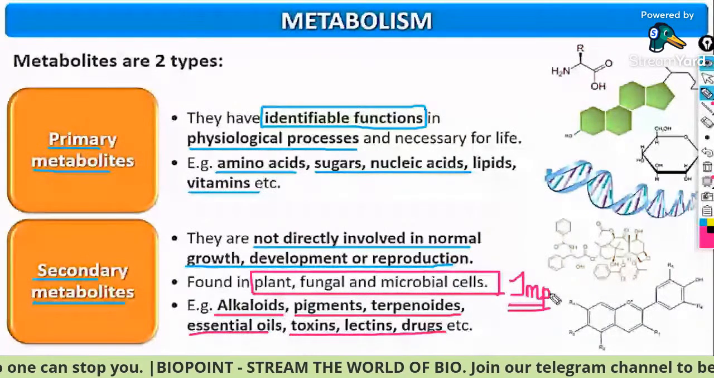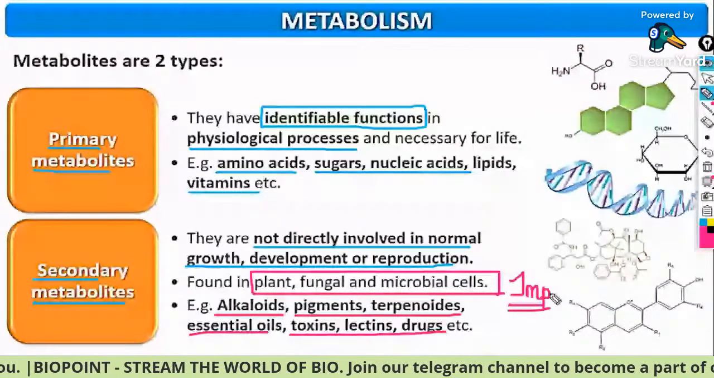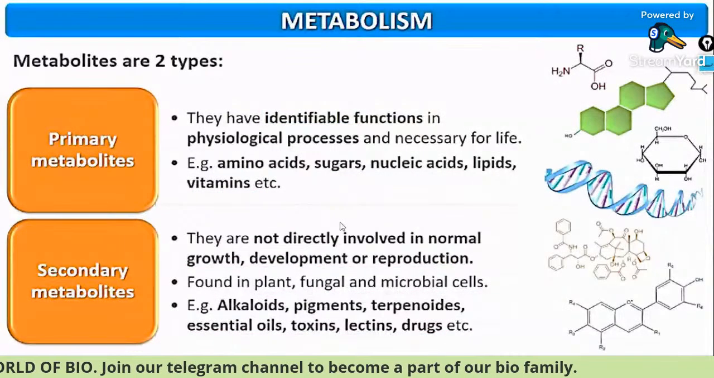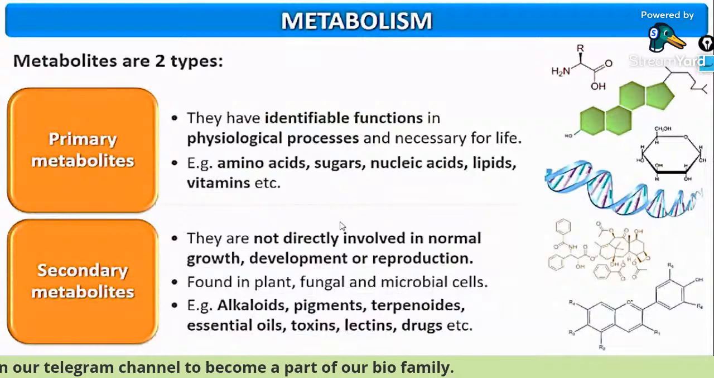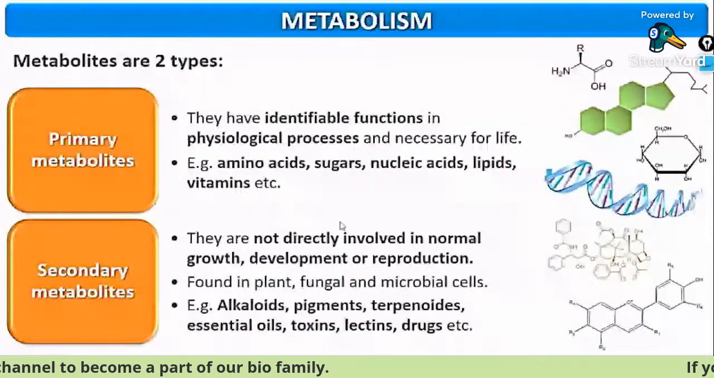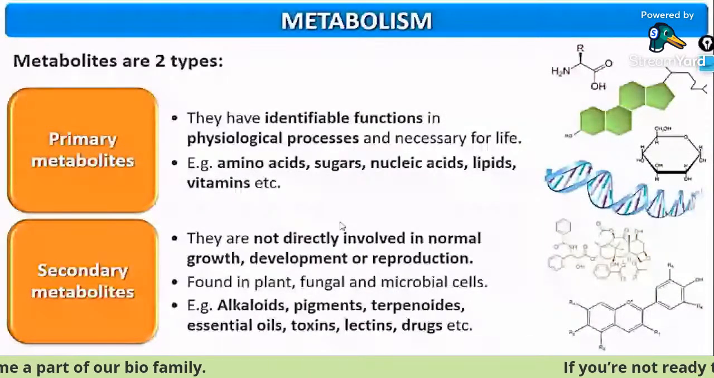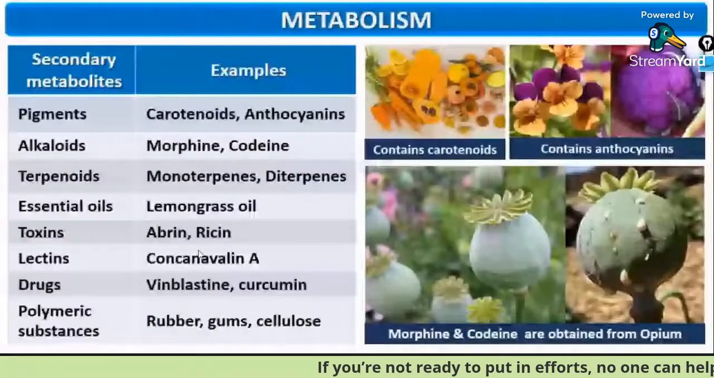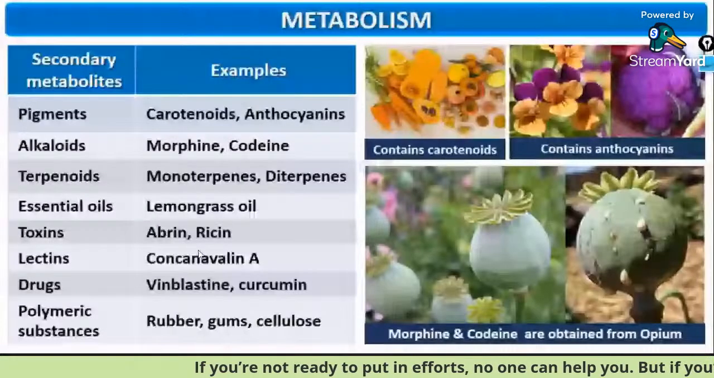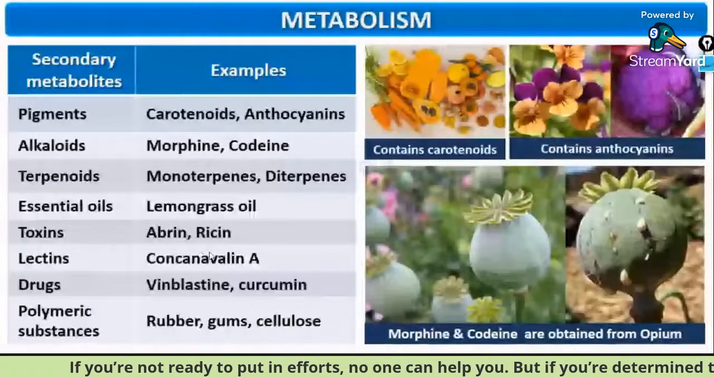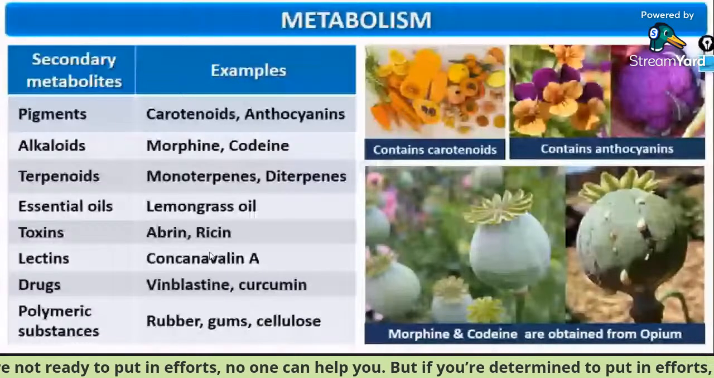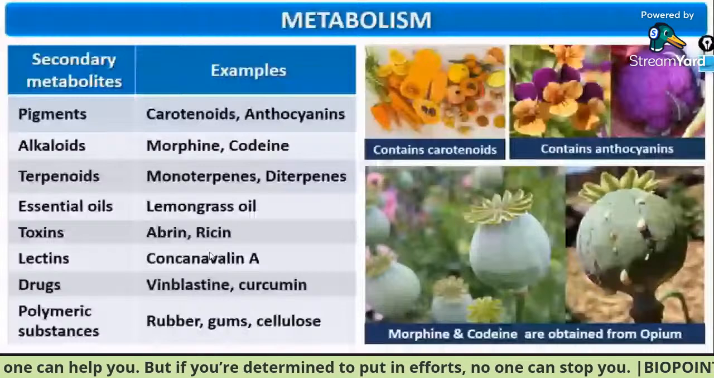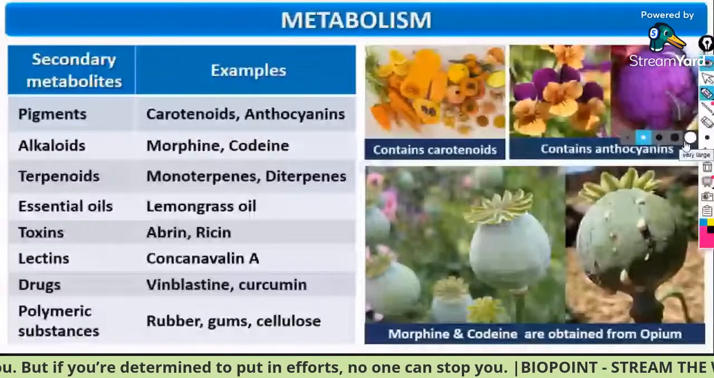So guys, you have to understand that those metabolites that have a role in the physiological processes are called primary metabolites, and those that don't affect the physiological processes are called secondary metabolites. I have explained this there. This table is for you to learn by heart. I will tell you which are the previous year questions, or those questions which you have to expect for your NEET exam.